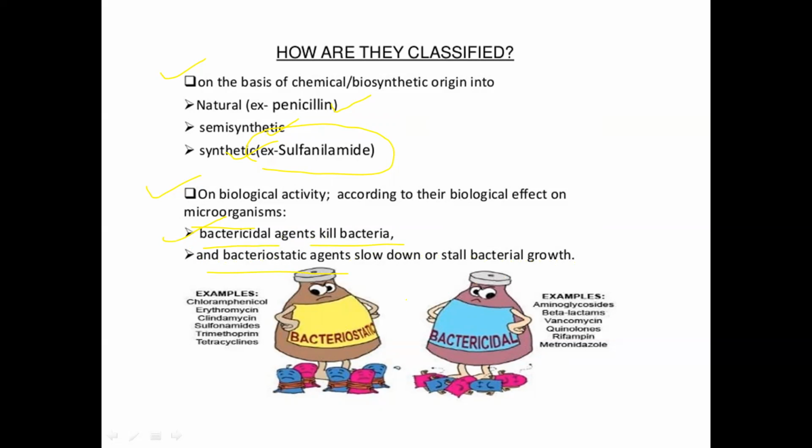I have drawn two figures in this slide. The best examples of bacteriostatic agents are chloramphenicol, erythromycin, clindamycin, sulfonamides, trimethoprim, and tetracyclines. The bactericidal ones are aminoglycosides, beta-lactams, vancomycin, quinolones, rifampicin, and metronidazole.